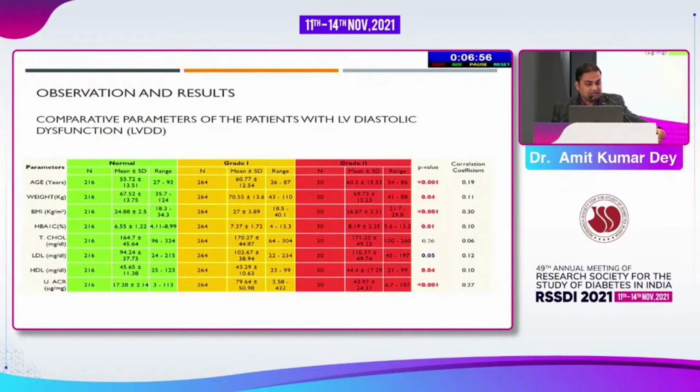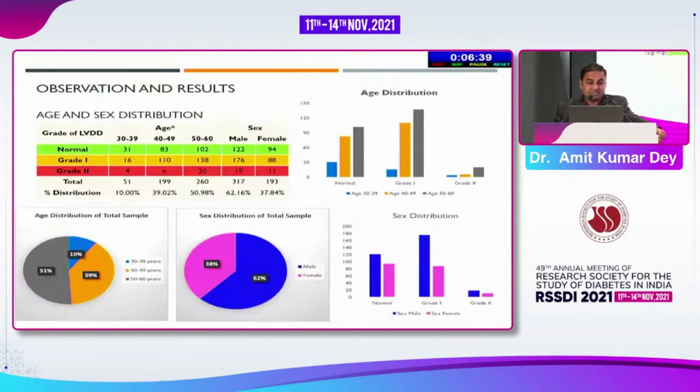This is our master chart, and if you can look at the second last column, we found statistically significant data in terms of age, weight, BMI, HbA1c, LDL cholesterol, HDL cholesterol, and urine ACR. I'll take you through each of these in the forthcoming slides.